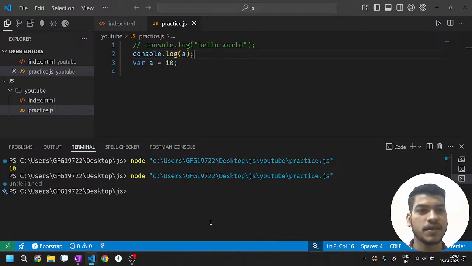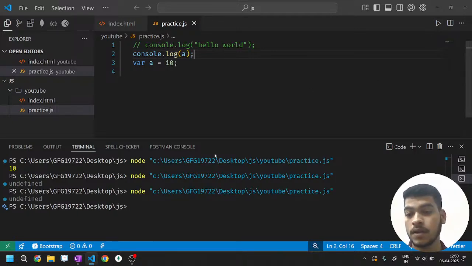I'm not doing any magic. I'm just showing you the output of the code. I'm just running it again. Okay, let's run it again. It is showing undefined. Perfect.